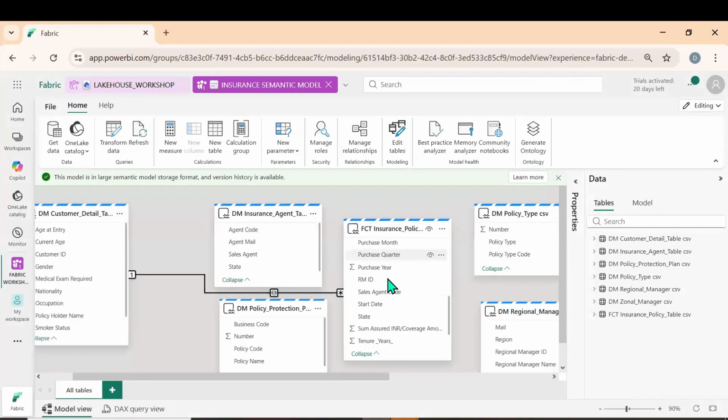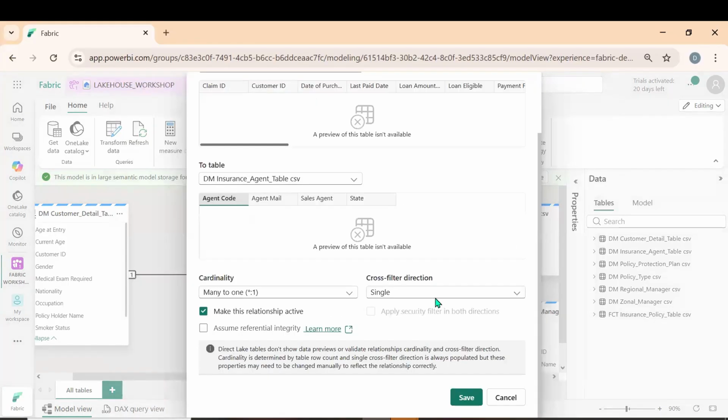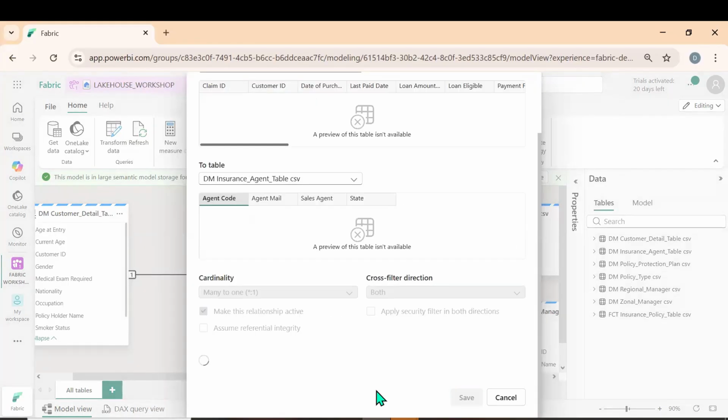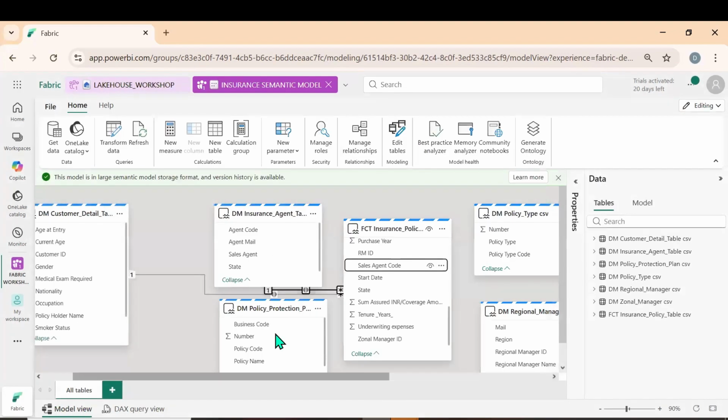Agent code, let me scroll down. Sales agent code, drag and drop. This is another way of making relationship. Okay, another way of making relationship. Click on save.